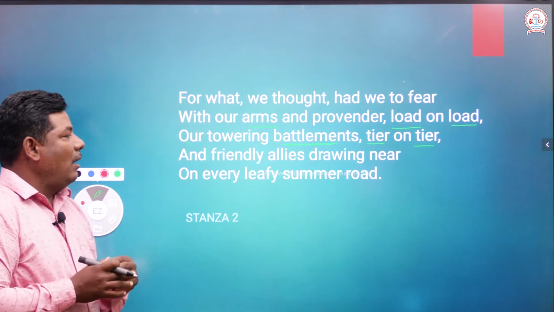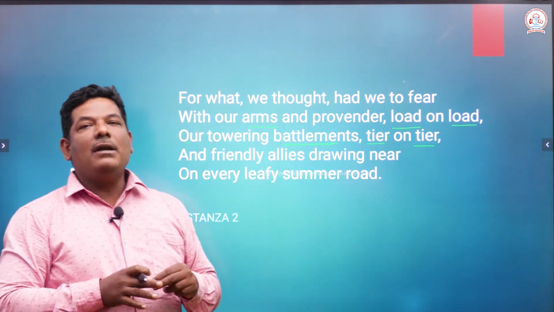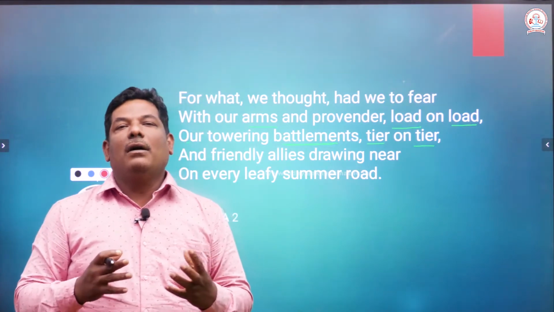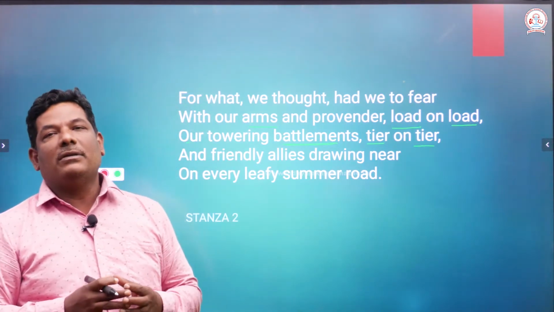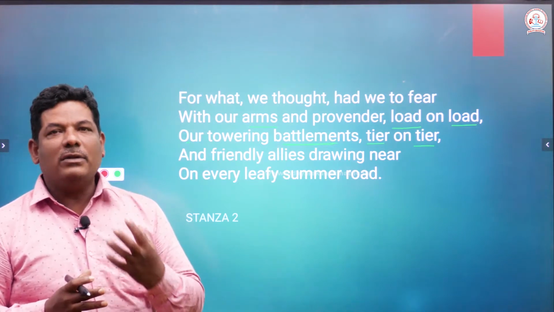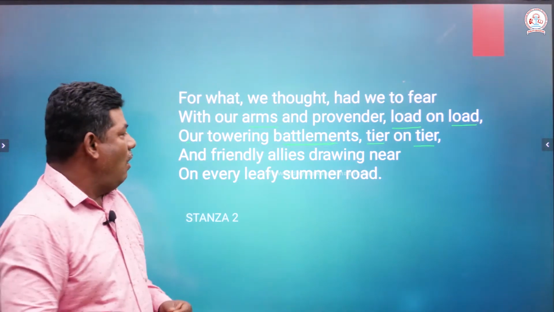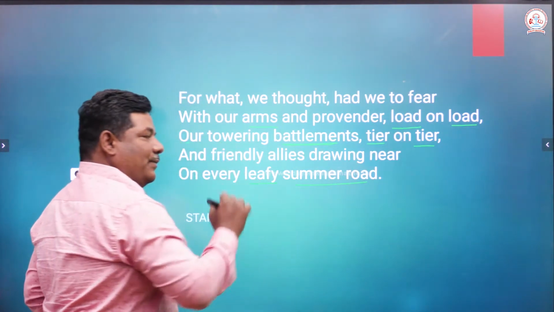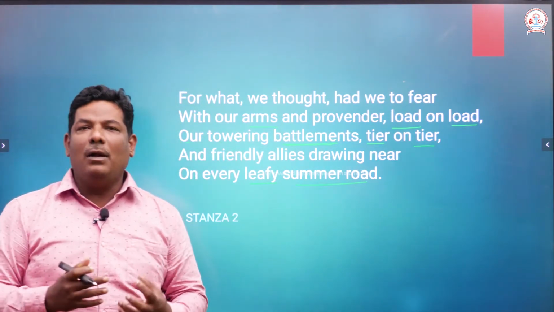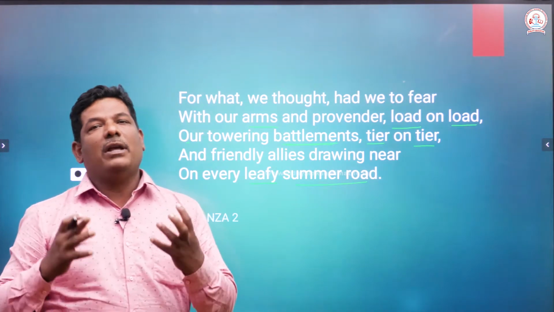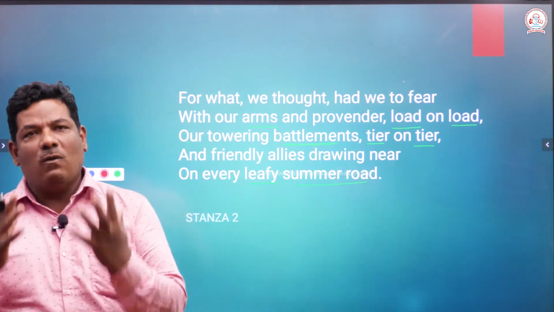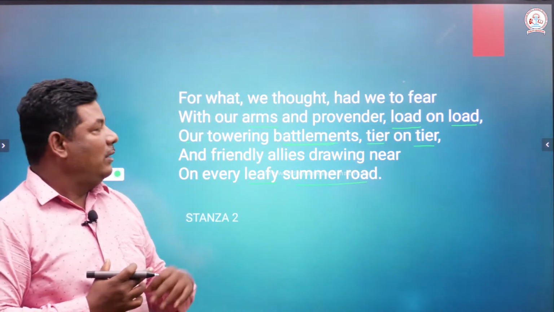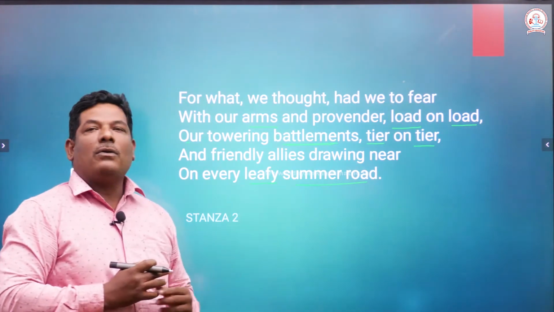And next line, and friendly allies, friendly army. Of course, when we are in trouble, we have friendly armies, and they will come close. Drawing near means they are coming close, and they are there on every leafy summer road. Our friends are there to come and help us when there is danger, when somebody attacks us, somebody is waging war against us. A friendly army will come and help us. They are on the summer road.